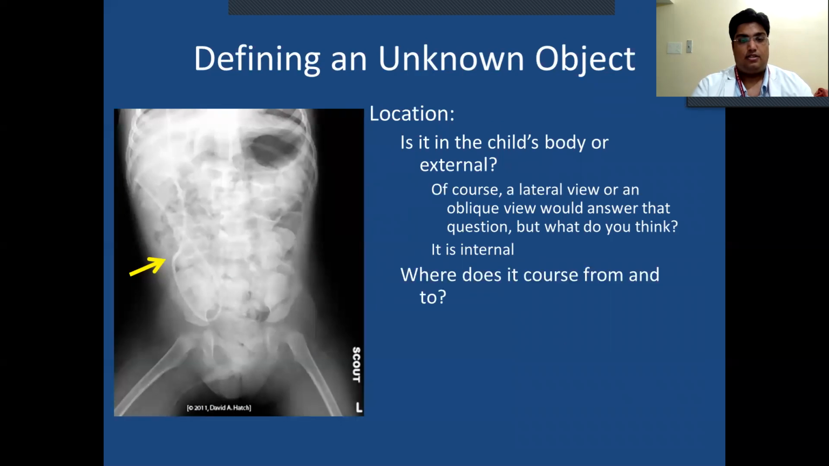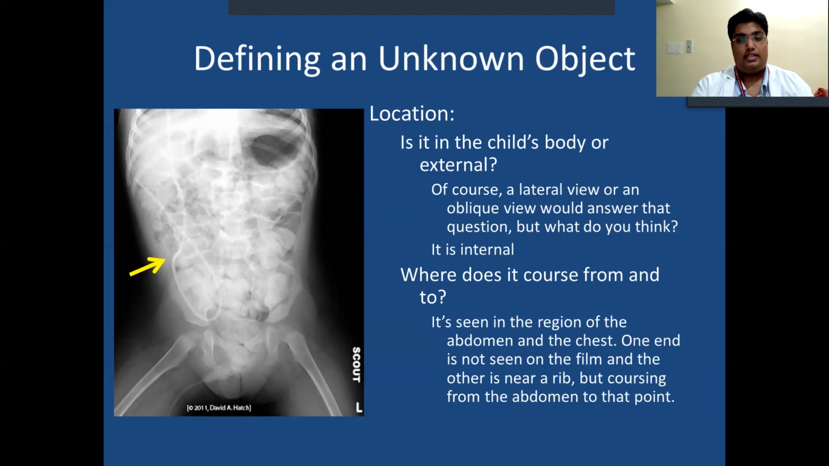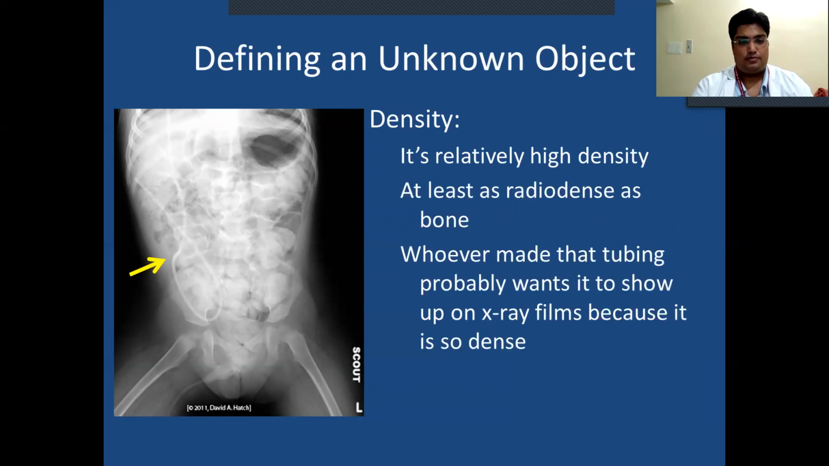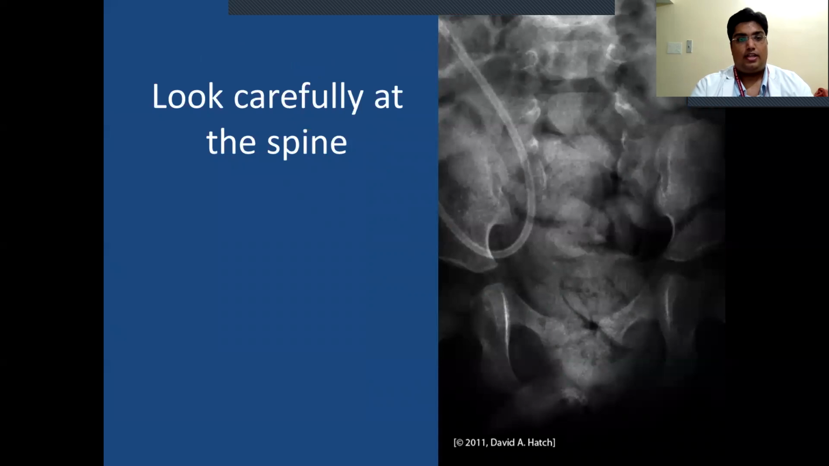It is internal. Where does it course from and to? It seems it courses from the abdomen to the chest. One end is not seen in the film, the other is near the abdomen. Density. It is a relatively high density, at least as radiodense as bone. Whoever made that tubing probably wanted it to show up on X-ray films because it is so dense. Look carefully at the spine.